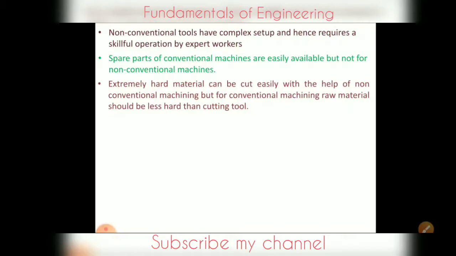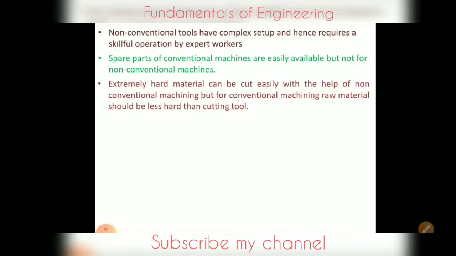Again, one important point is that extremely hard materials can be cut easily with the help of non-conventional machining. But for conventional machining, raw material should be less hard than the cutting tool. So in conventional machining, the cost is in terms of tool wear and loss of quality, because the tools which we are using in conventional machining should be harder than the workpiece material, so that at room temperature, while doing the machining operation, they will not wear out.